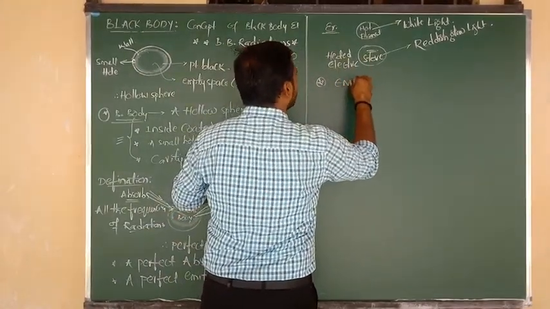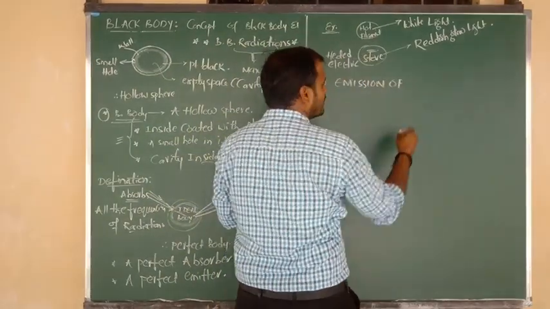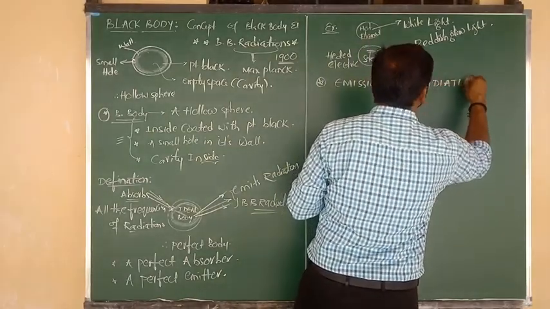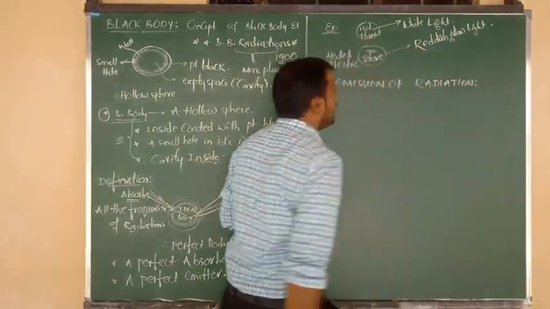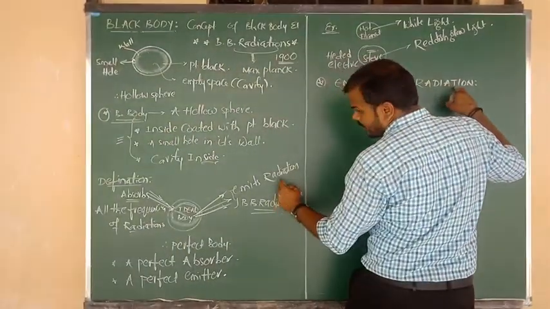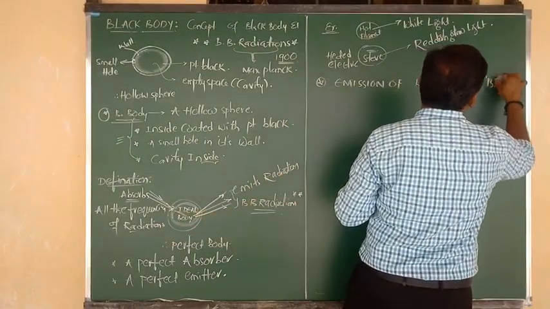So the concept we are going to know is the emission of radiation. Which radiation? The radiation emitted by the black body is known as black body radiation.